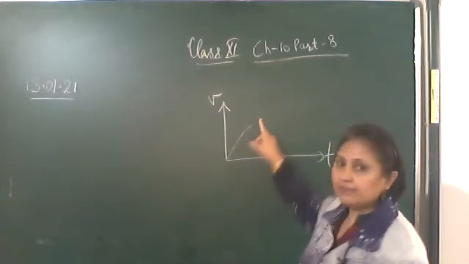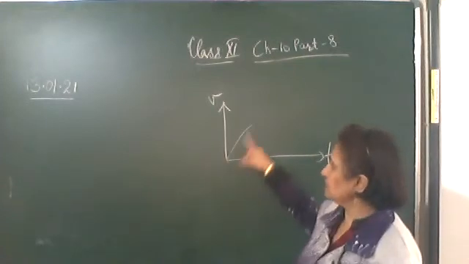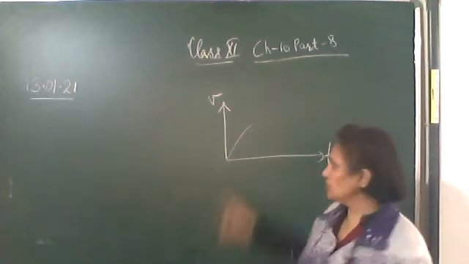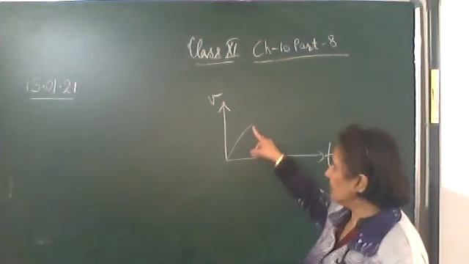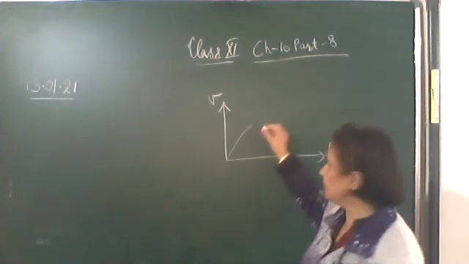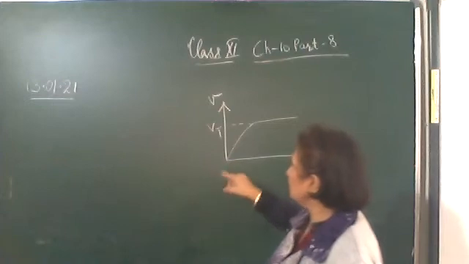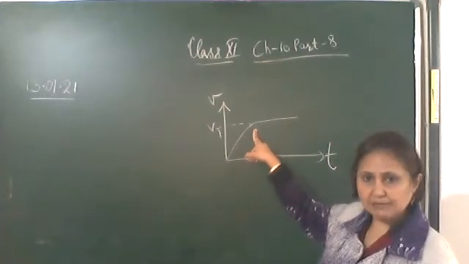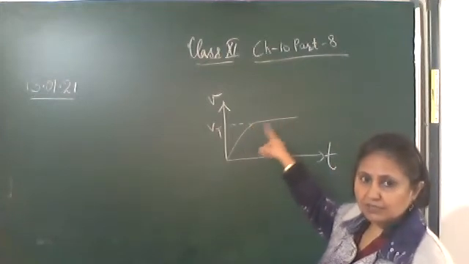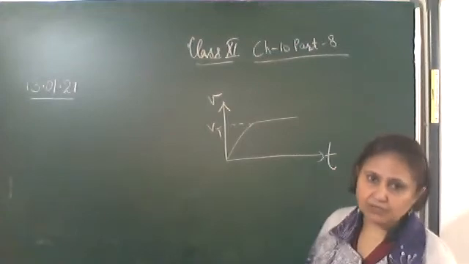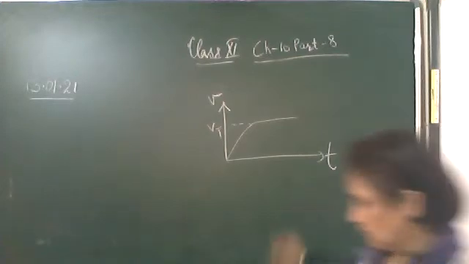So the graph will be a straight line. We know that the VT graph for uniformly accelerated motion in a straight line has some slope. So this is the VT graph initially when it is falling under gravity. But at a particular stage, its velocity will become constant. This maximum constant velocity we term the terminal velocity. So initially its velocity increases, but after some time the velocity gets saturated and becomes constant, and such a velocity we call the terminal velocity. So this will be the shape of the graph. Okay, so you can draw this shape.